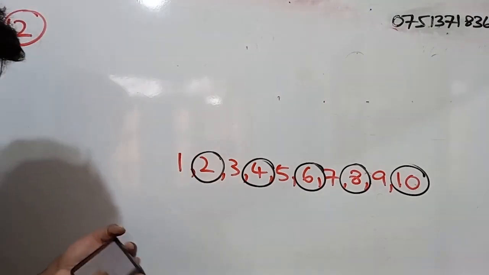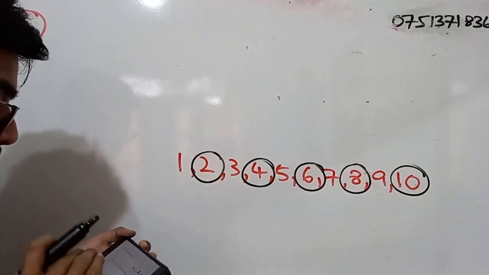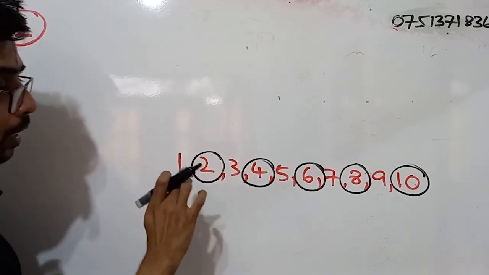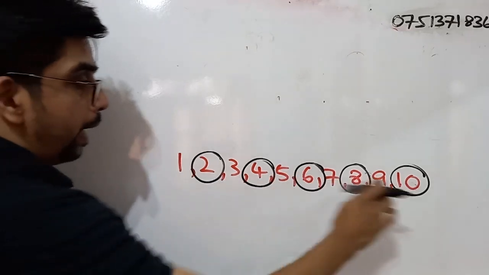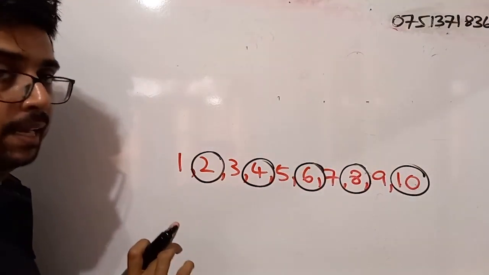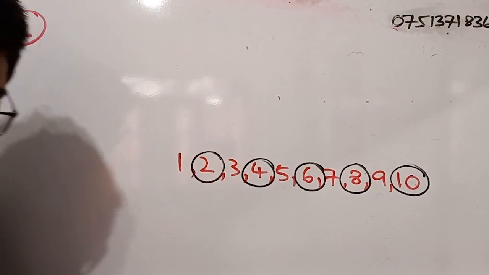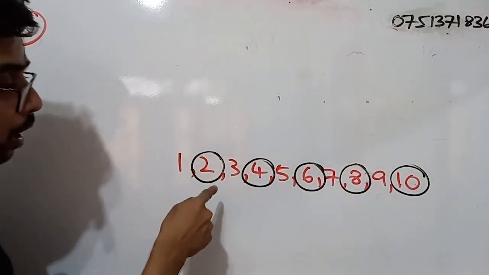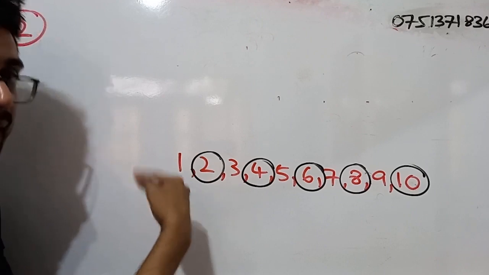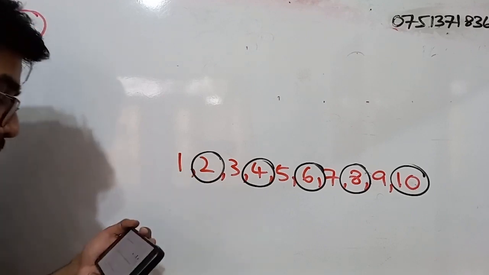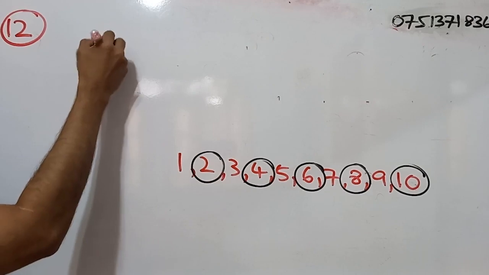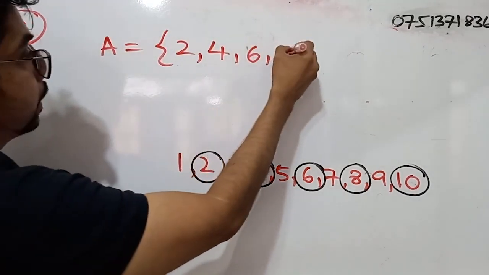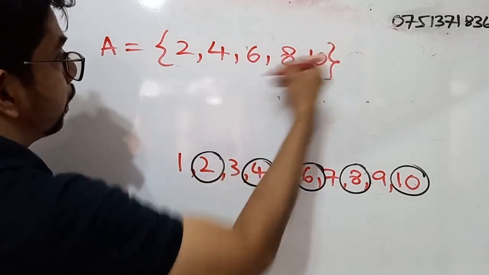Right? So in the question, it is mentioned multiples of 2 from 1 to 10. So here 2 and 10 are valid. So we just have to write down the set A using curly brackets. So A is equal to what? 2, 4, 6, 8 and 10.